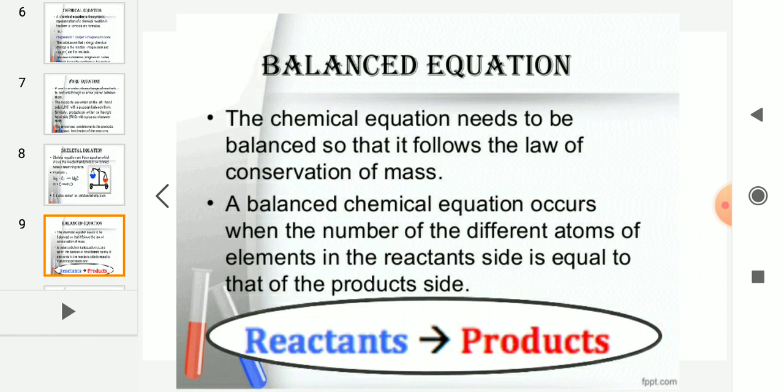products are formed from the reactants, isn't it? You see that there won't be any change in their mass. So, the same amount of mass will be there in the reactants and products. Here the law of conservation of mass applies. So, a balanced chemical equation occurs when the number of atoms of different elements on the reactant side is equal to that on the products side. So, reactants are always equal to products in terms of mass.